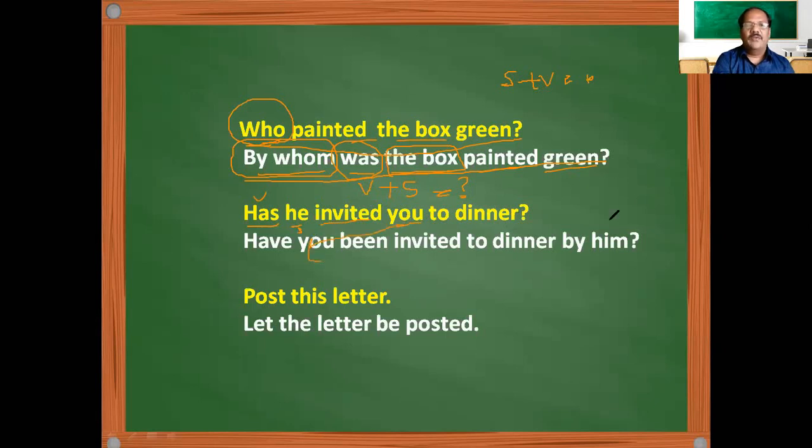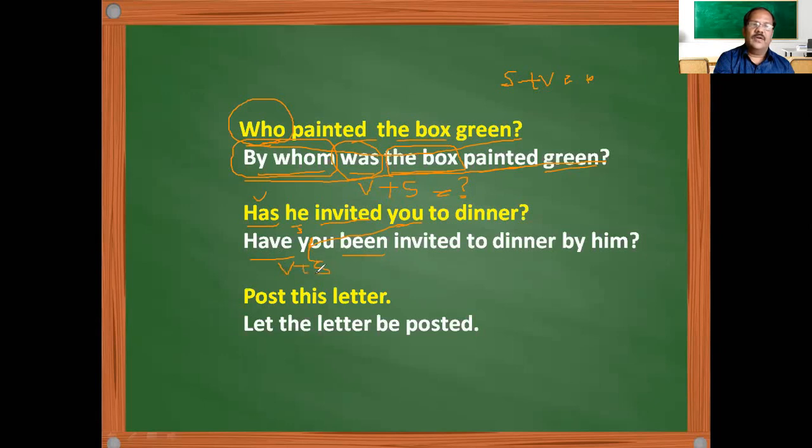And why have? Because when you is there, it should not go with has. It should go with have only. So have you, then has invited is in present perfect tense. So in all perfect tenses, what is the be form used? Been is the be form used. So here we are bringing the subject, and since it is a question, we are again making it a passive question. So it should start with have. So the verb has come first, then later the subject.